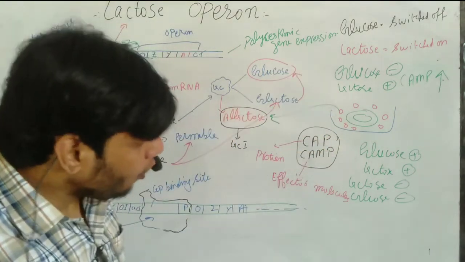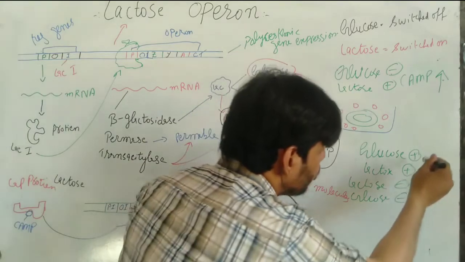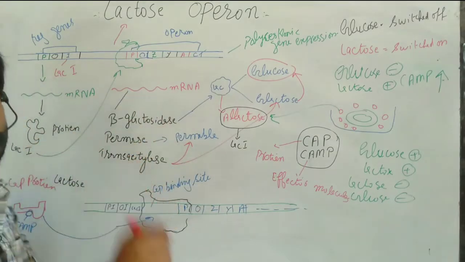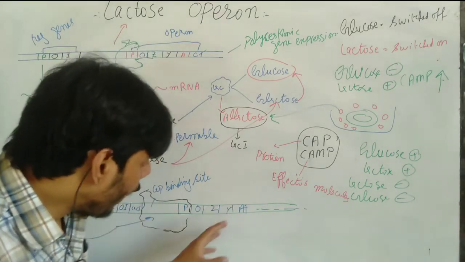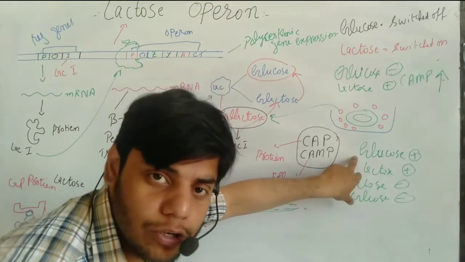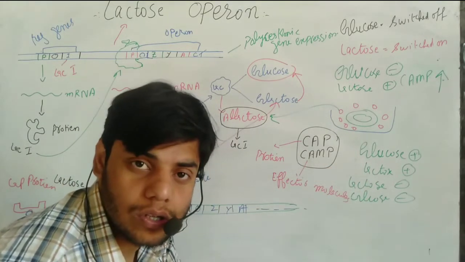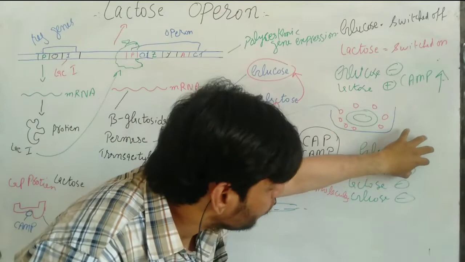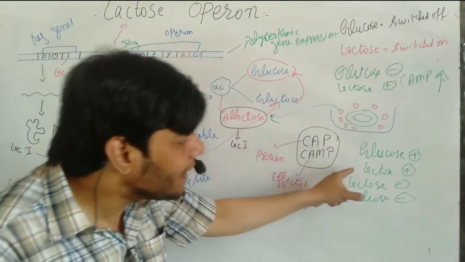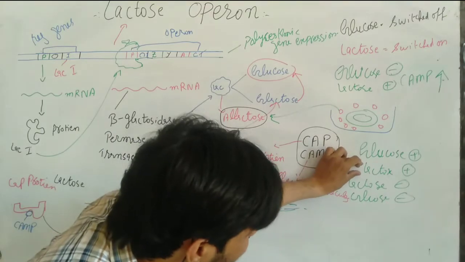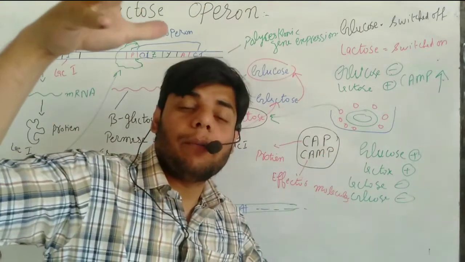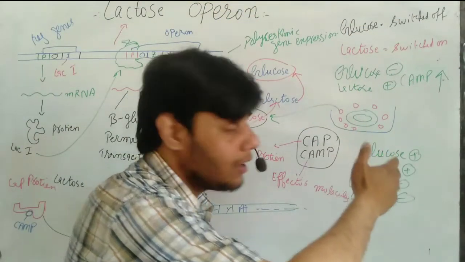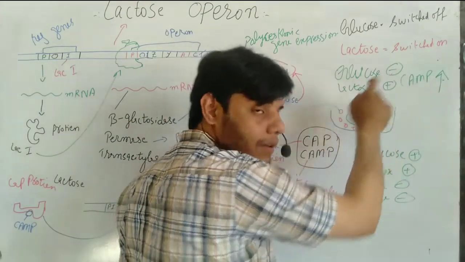Okay, now remember, if both glucose and lactose are present, what happens? The process is again switched off. Why is the process switched off? Because we have glucose, the cell uses the glucose and doesn't use the lactose. The process is switched off because glucose is present. Lactose is also present. If the glucose is used by the cell in large amounts, then the lactose concentration increases because the cell keeps using glucose, and if the glucose concentration decreases and lactose increases, again the same process will happen.